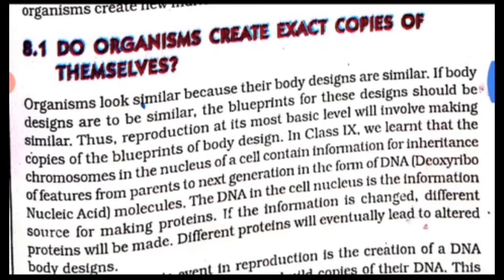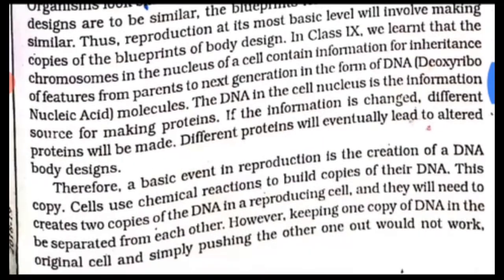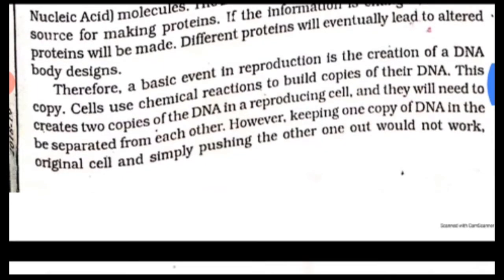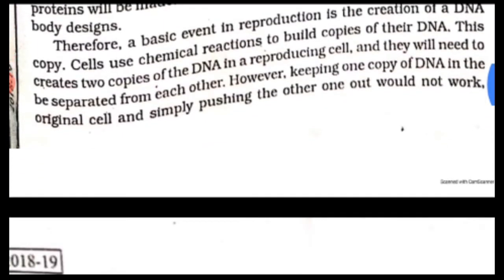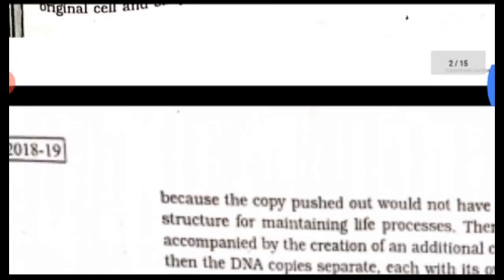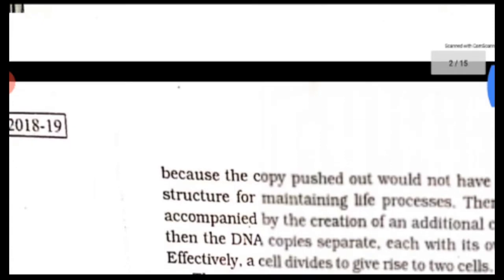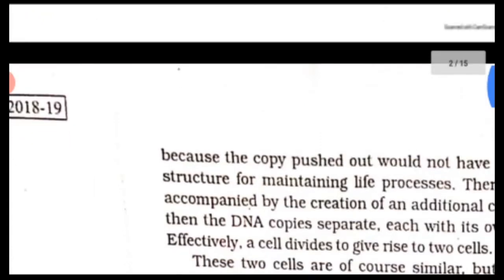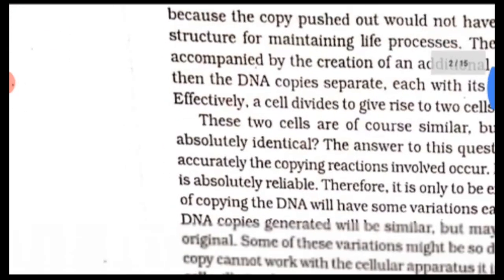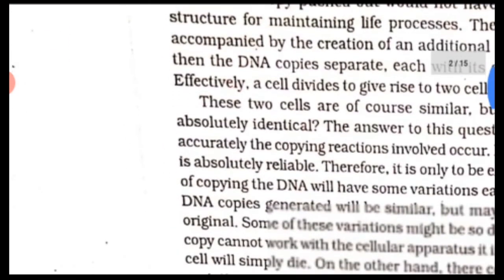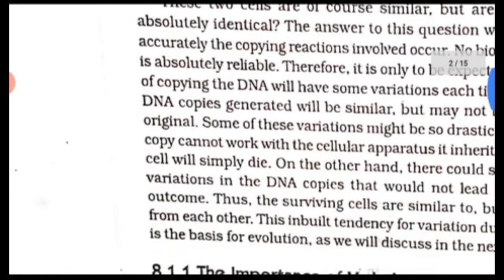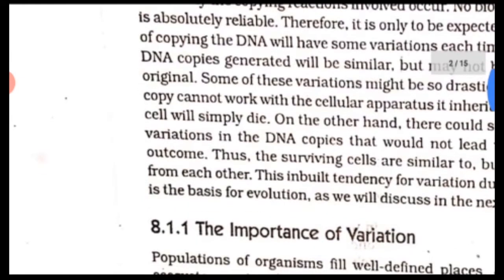Therefore, DNA copying is accompanied by the creation of additional cellular apparatus, and then the DNA copies separate, each with its own cellular apparatus. Effectively, a cell divides to give rise to two cells, means by the help of the DNA copy the cell can divide and give rise to two individual cells. In this way we have two individual cells. Okay, so these two cells are of course similar. Obviously they are similar because they belong to the same species.